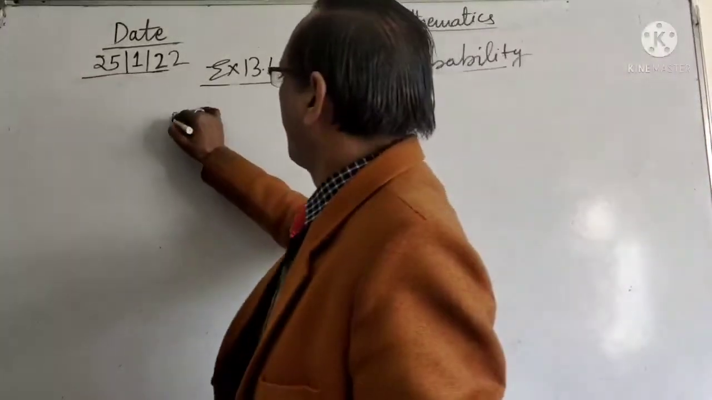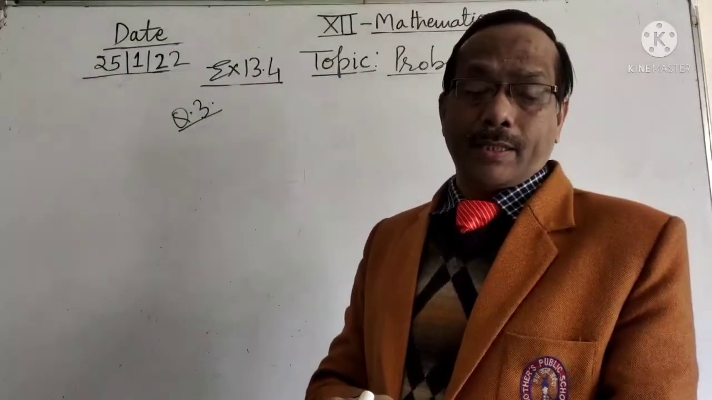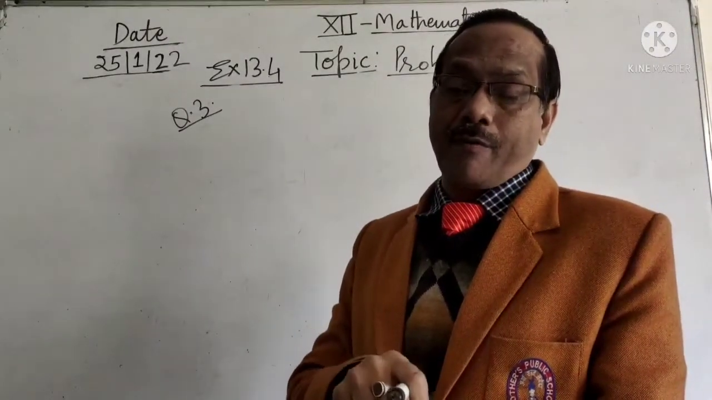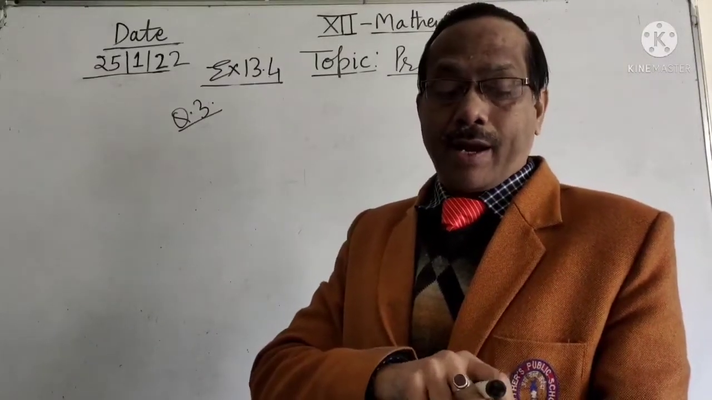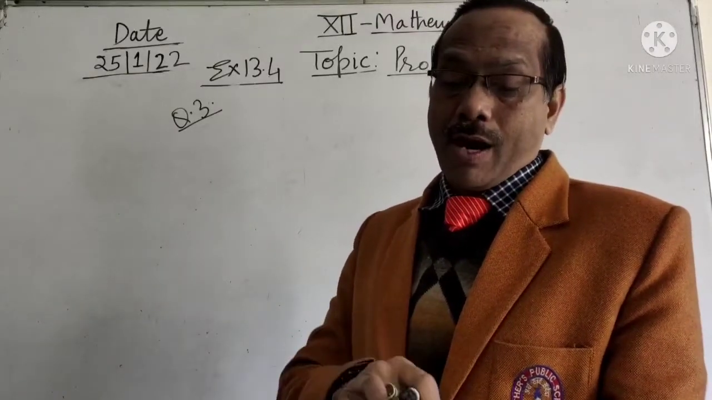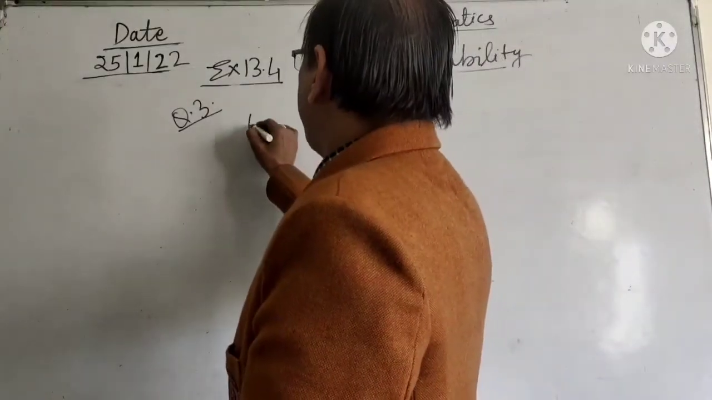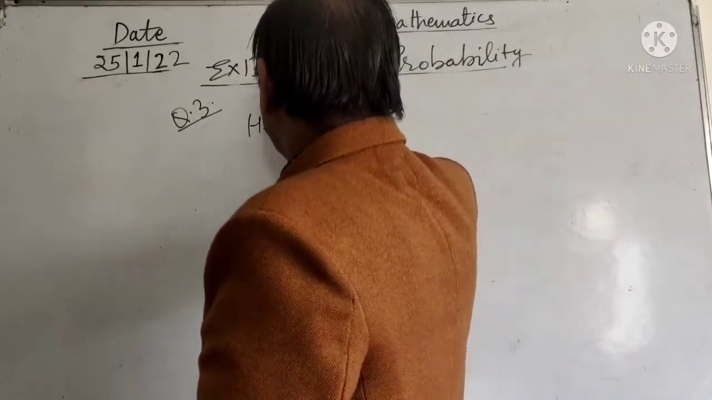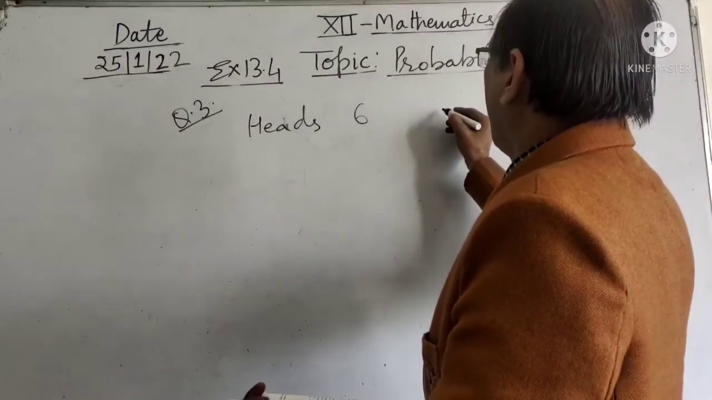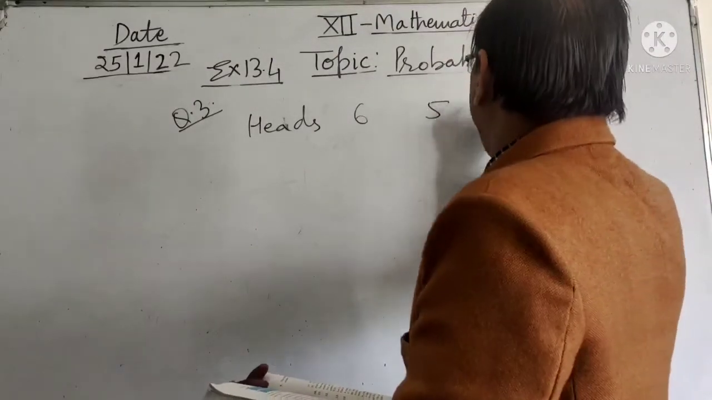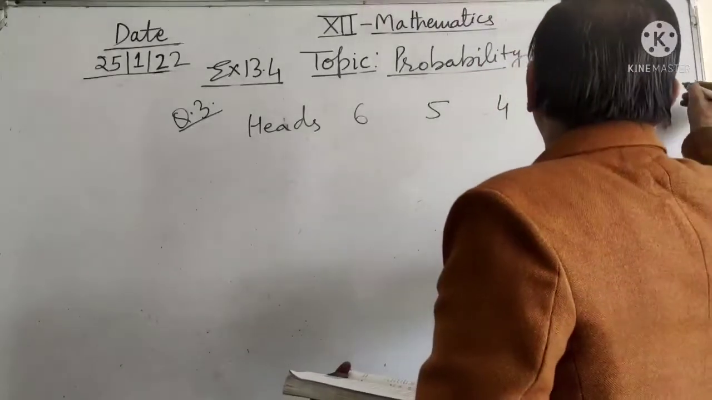Now question 3. The question is, let X represent the difference between the number of heads and number of tails obtained when a coin is tossed 6 times. What are the possible values of X? So here there will be 6 heads, 5, 4, 3, 2, 1, and no head, 0.